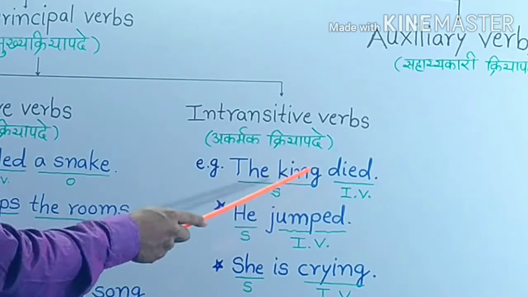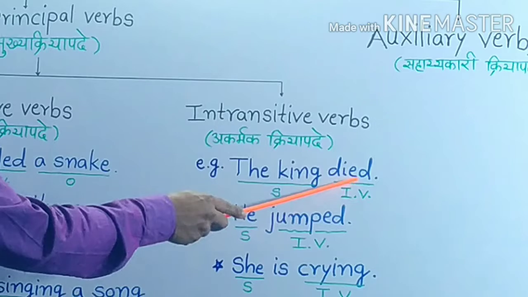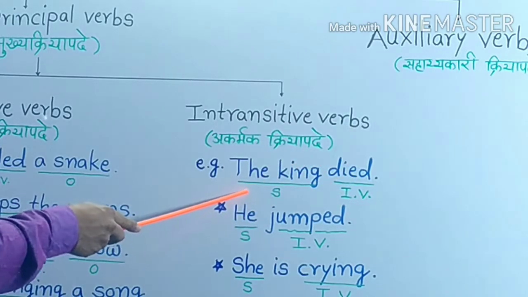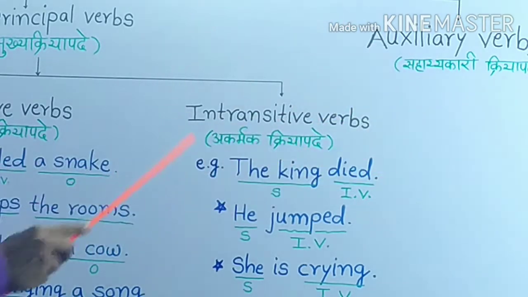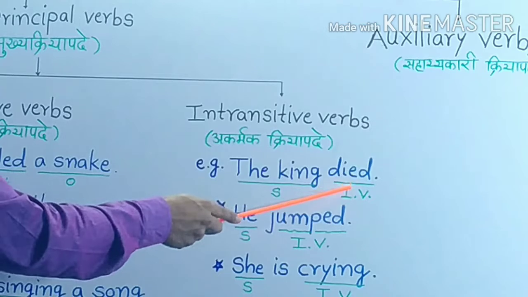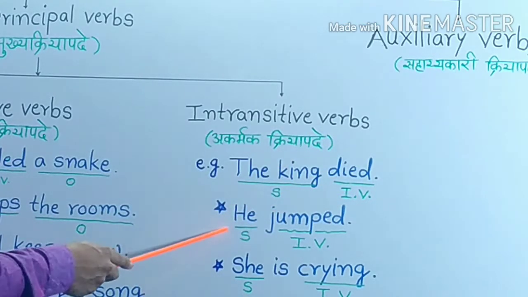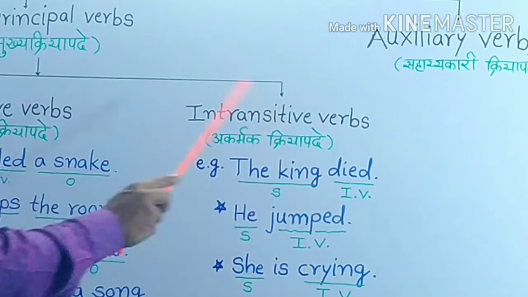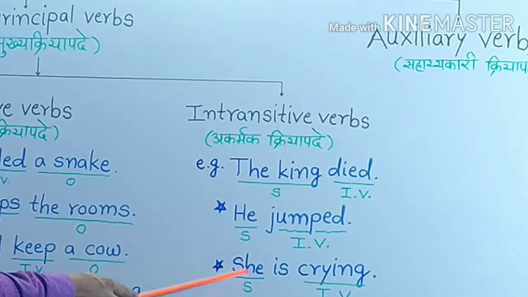See here, the action denoted by this verb is limited to the subject itself. It is not transferred from subject to object. So, such type of verb is called an intransitive verb.